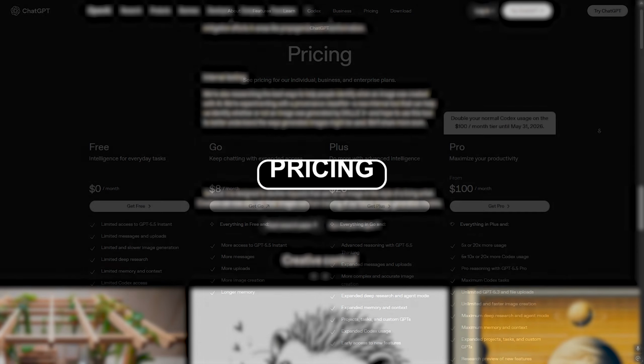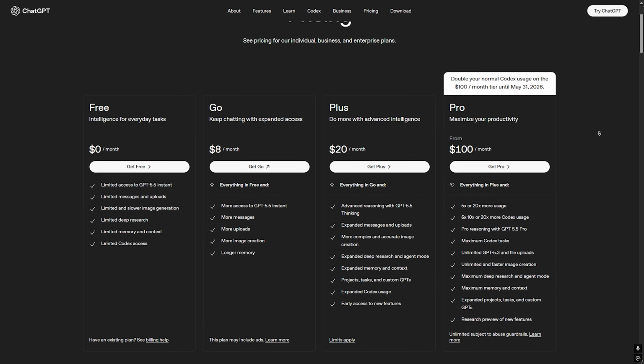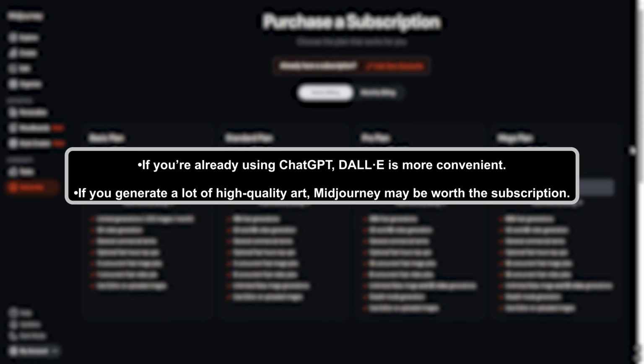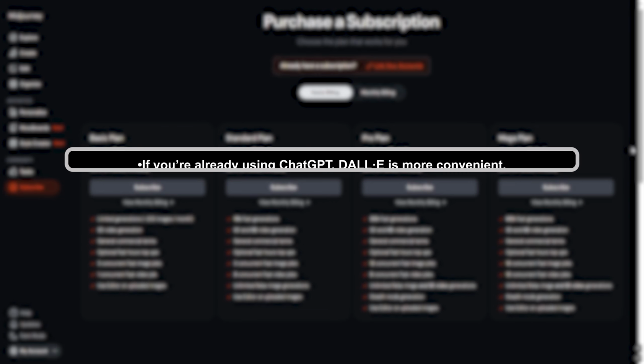Pricing. Both tools are paid in most cases. DALL-E is usually bundled with the ChatGPT plans. Midjourney uses a subscription model with different tiers based on usage and speed. If you're already using ChatGPT, DALL-E is more convenient. If you generate a lot of high quality art, Midjourney may be worth the subscription.